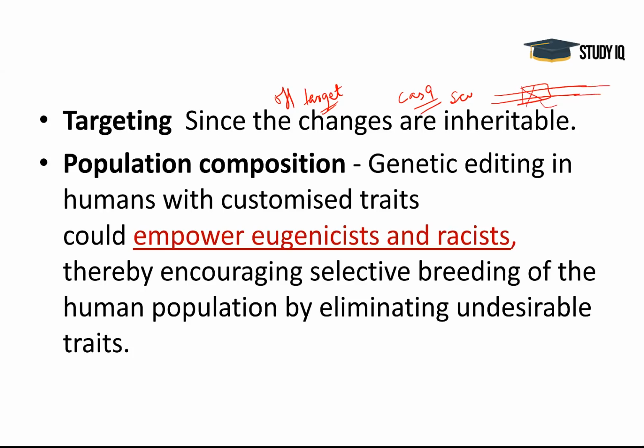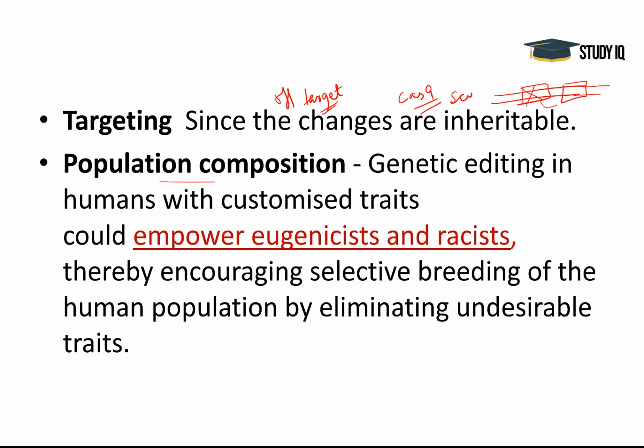It may go and cut a different part also. So that is off targeting. It may go and cut a useful gene, so it will damage the untargeted genes also. Since the changes are inheritable, the gene edited babies may even have to forego having children if any negative genetic traits are witnessed in the course of their lives.